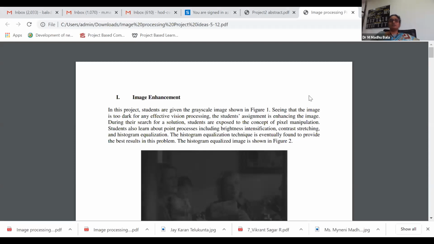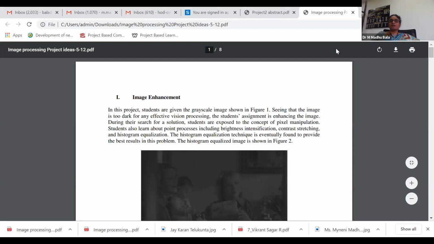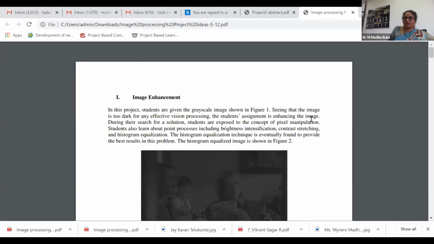See here, you all know about image processing, right? The basic steps, what is included, and what the different techniques are. Why do we need image processing? You have all seen this in the previous sessions in the image processing class, right?